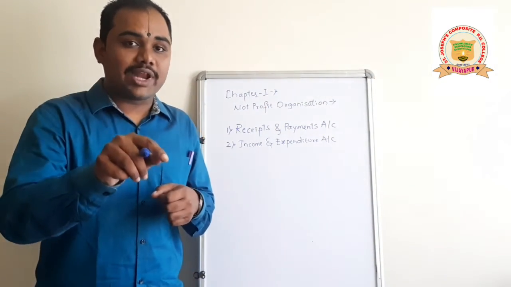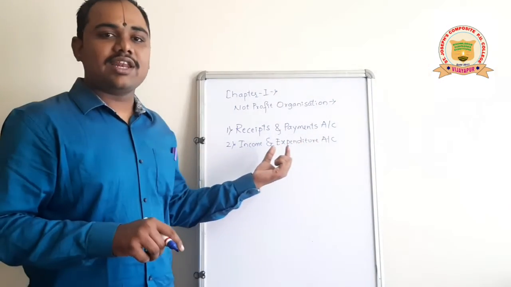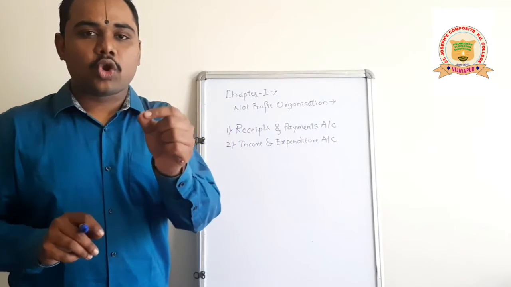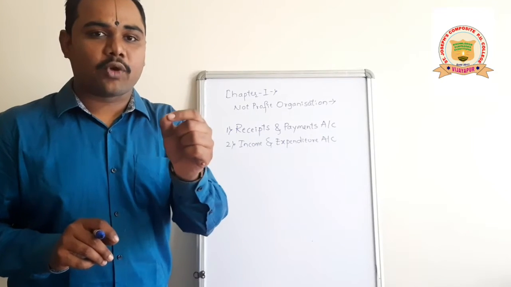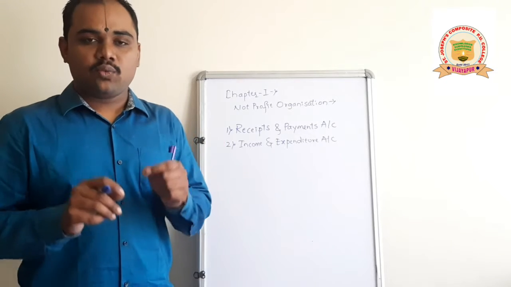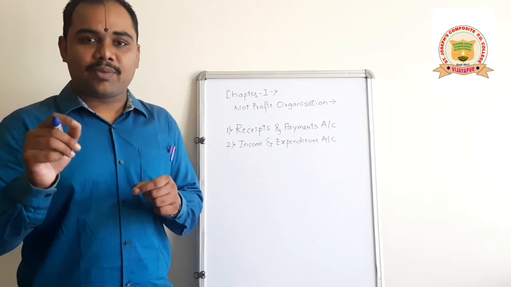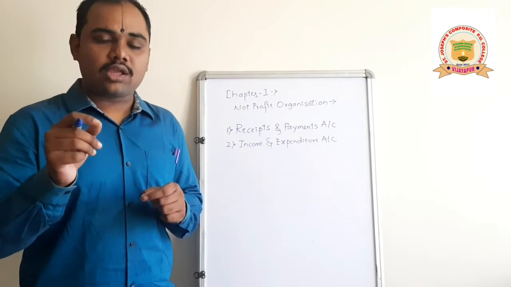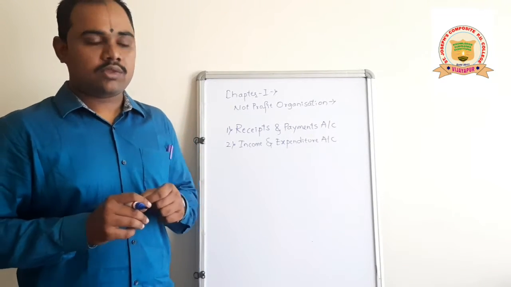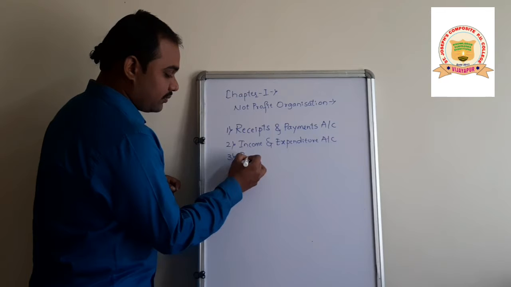In order to calculate that surplus or deficit, we will prepare the particular account called income and expenditure account. Income and expenditure account is a nominal account. It is just like a profit and loss account. It is a nominal account which is prepared with an intention to calculate the surplus or deficit by recording all the expenditures and all the incomes. And the third one is a statement, that is the balance sheet.